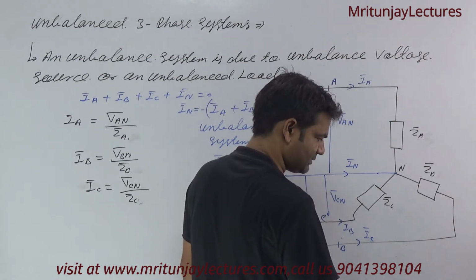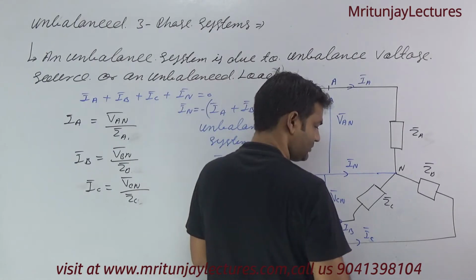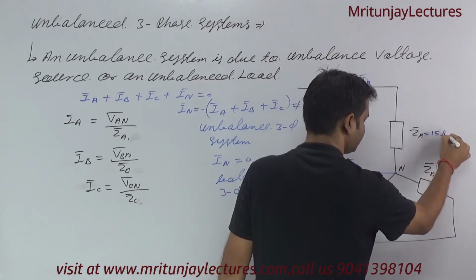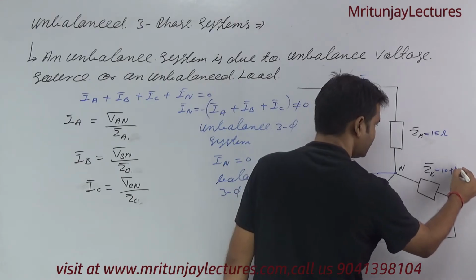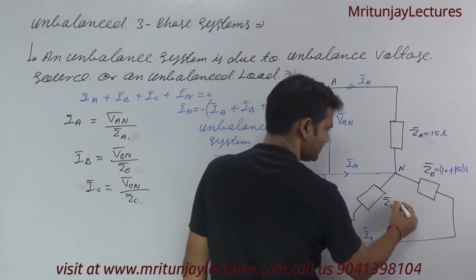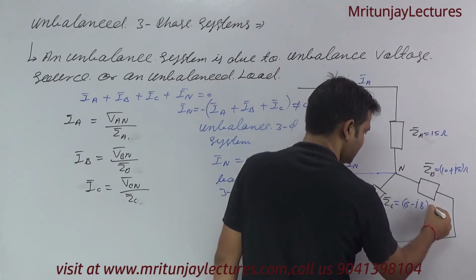Which type of question? Suppose a question I have taken, ZA is equal to 15 ohm, ZB is equal to 10 plus j5 ohm, and ZC is equal to 6 minus j8 ohm.